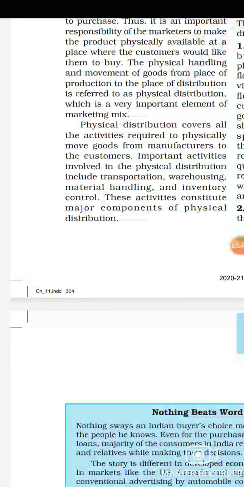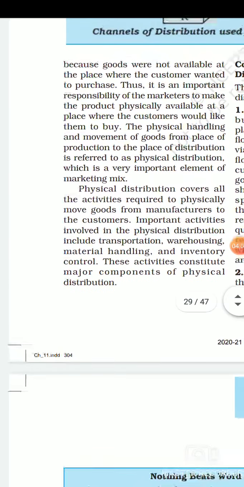So you will require a storehouse for storing your product safely. That will be called the warehousing activity. Now material handling, you will require somebody to handle the material over there for the protection of the material. And then inventory, the stock which remains in the warehouses. So all these activities are a basic part of your physical distribution activity.